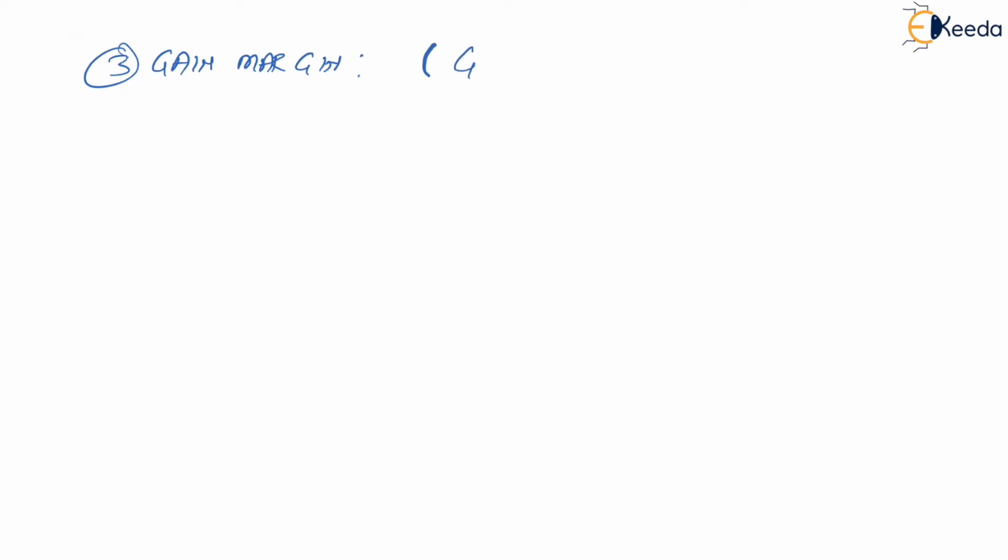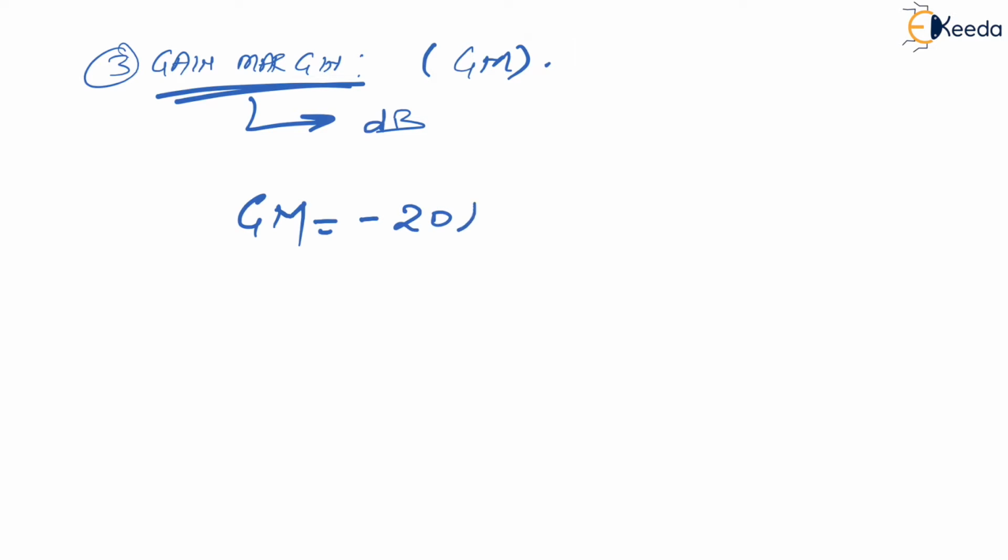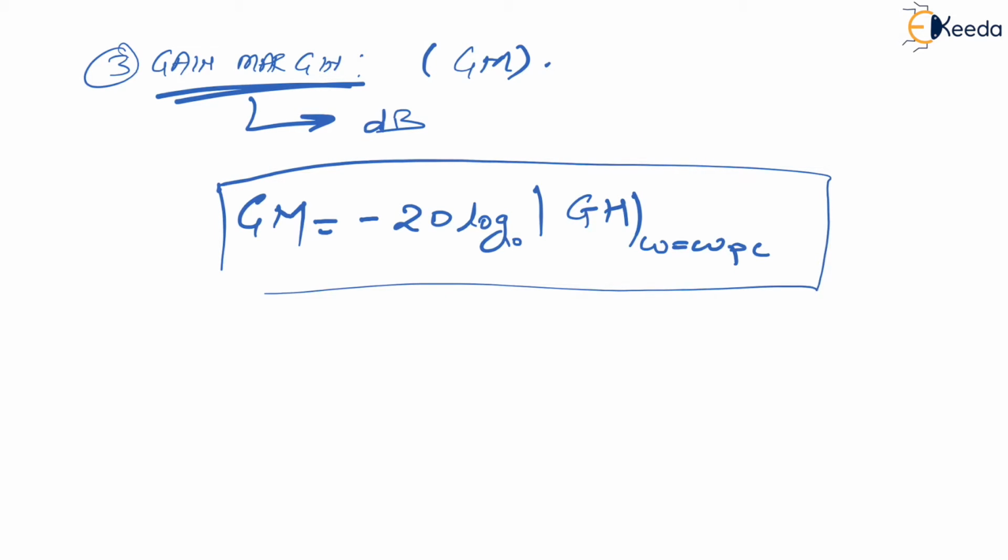What is that gain margin? Shown by GM. Gain margin is the gain of GH when omega equal to omega PC. I mean to say, everything we take in terms of decibel. So in order to show that, the formula for GM becomes GM equal to minus 20 log to the base 10 mod of GH at omega equal to omega PC. This is the formula for GM, gain margin. Getting my point, right?